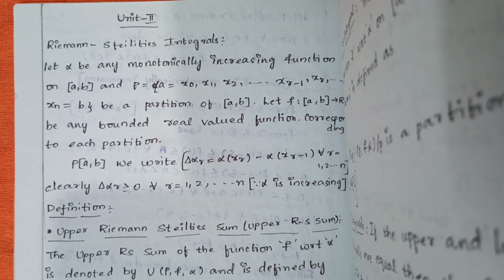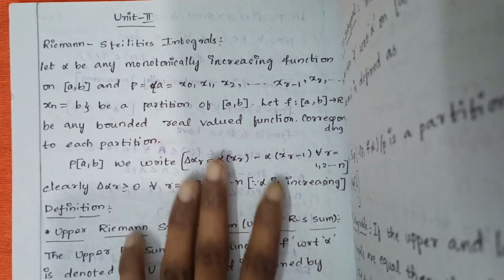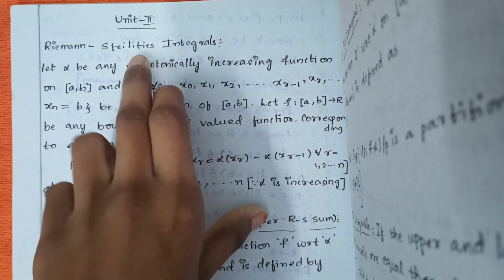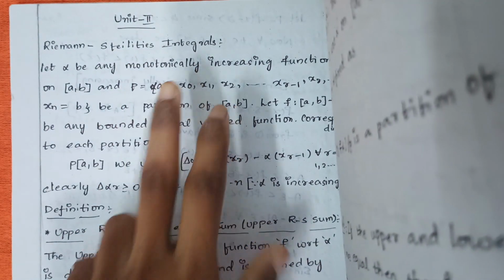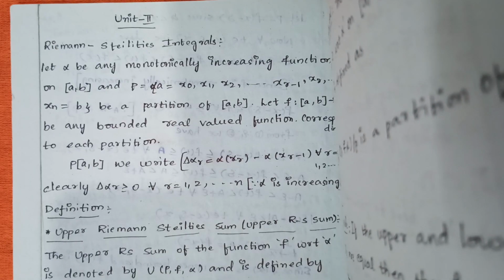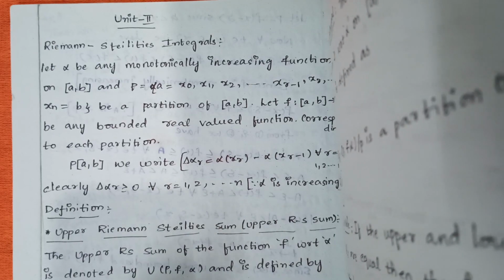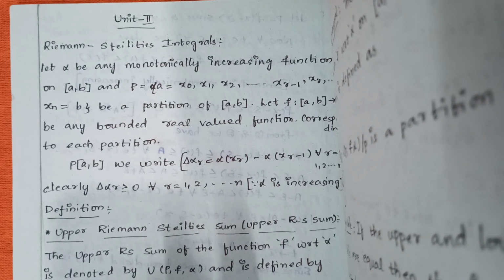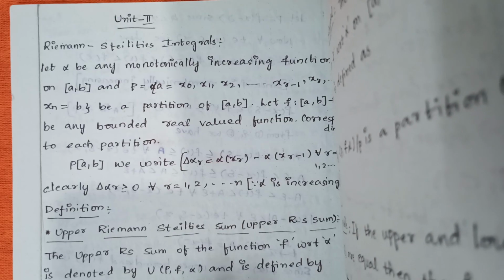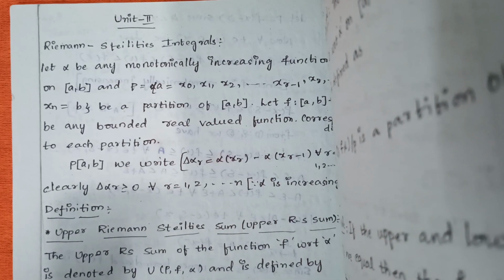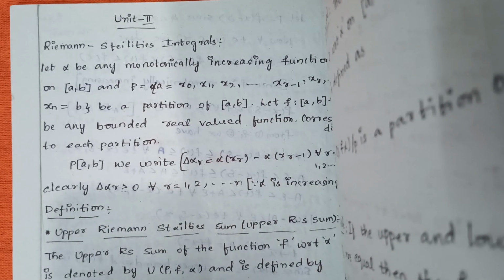Now let us see unit 2. Unit 2 is of Riemann-Stieltjes integrals. In unit 2, in order to understand the theorems, first you need to understand the definitions and the introduction part very clearly, so that you can easily understand and write the answers, and write the theorems without by-hearting it.